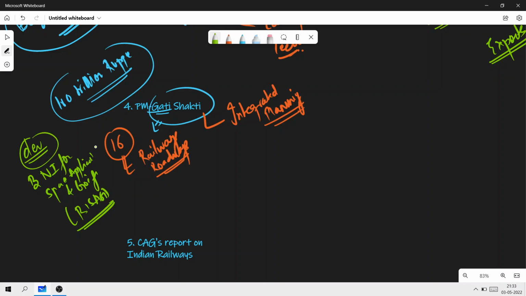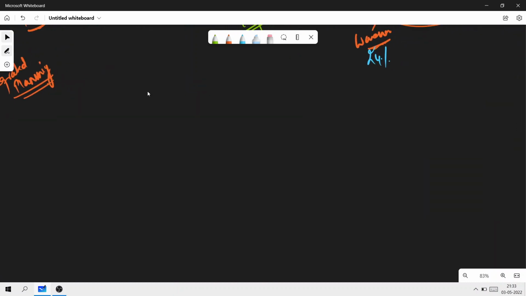So since we're talking about Gati Shakti, in short, if you have to understand this concept, there are 6 important pillars which talk about Gati Shakti. So what are these 6? The first is comprehensiveness. The second one is prioritizing.